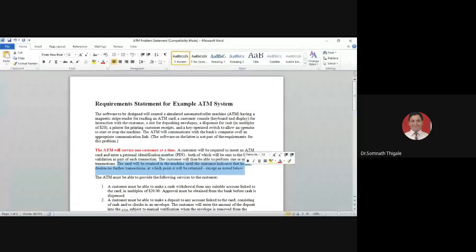Yes, sir. That's why I talk about the second scenario: for your entire transaction, your card should be inside the ATM. Suppose I just want to take the cash. Once I get the cash, then I can select an option to withdraw my card. Only then will the ATM machine dispatch the card to the end user. That is what is expected here. The card will remain retained inside the machine.